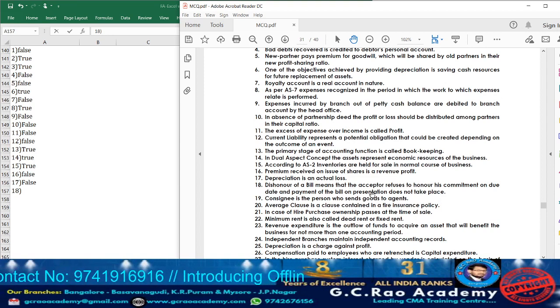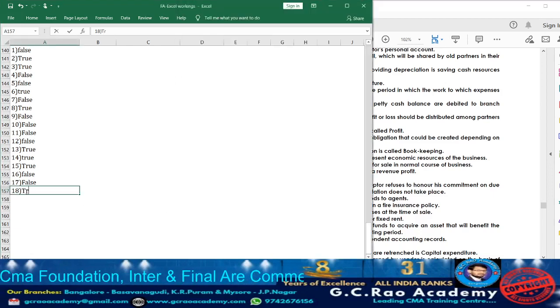The acceptor, meaning the drawee, refuses to honor, which means he is not going to make the payment on the due date. The payment of the bill on presentation does not take place, meaning even if the bill is presented, the amount will not be paid. That is dishonor of bill. Yes, it is true. So take down, true.